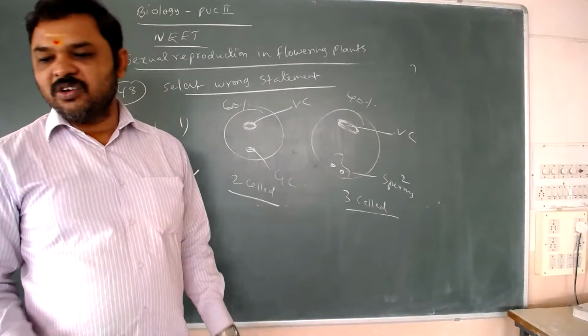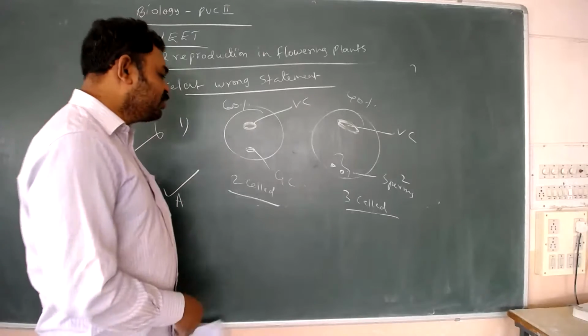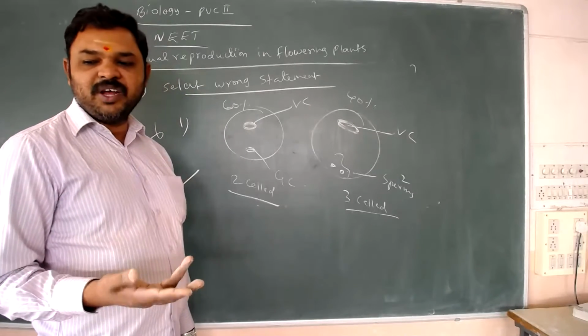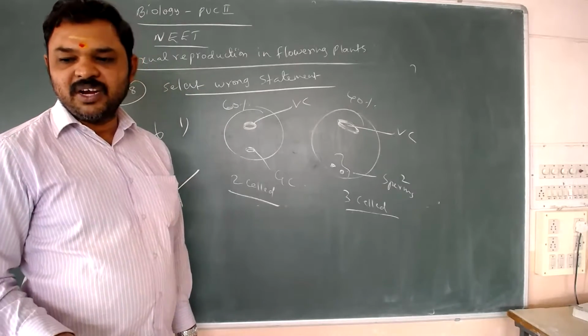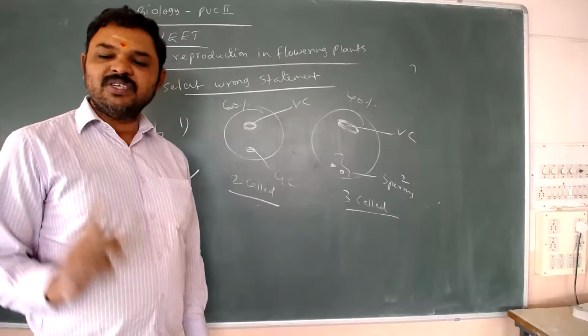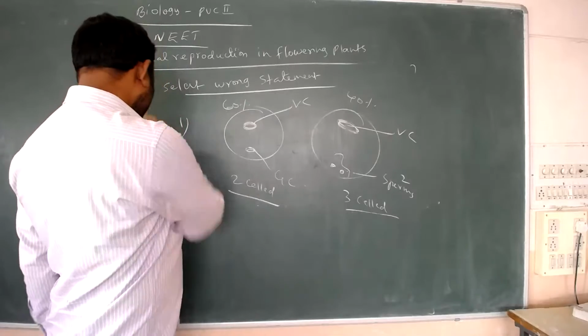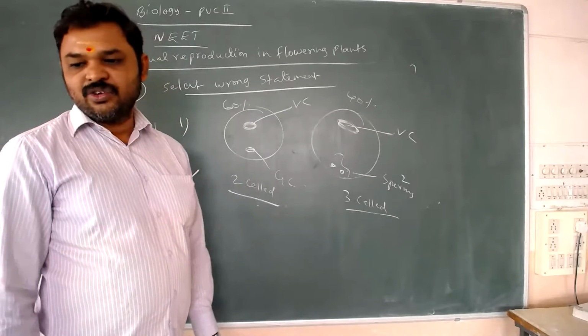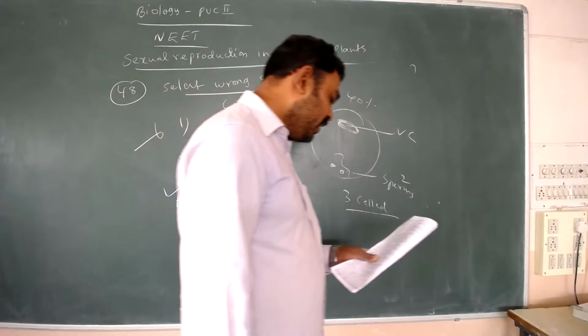Intine is made up of cellulose and pectin. Exine and intine are the 2 layers. Exine is made of sporopollenin, and intine of cellulose and pectin. So the second, third and fourth statements are correct, and the first statement is wrong. So the answer to 48 is A. Next, 49.